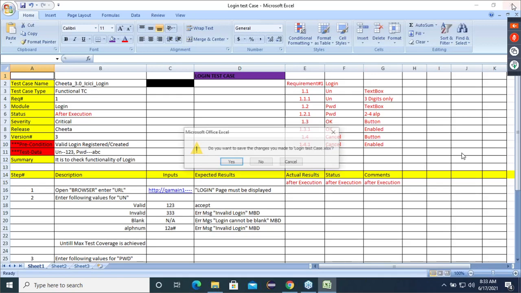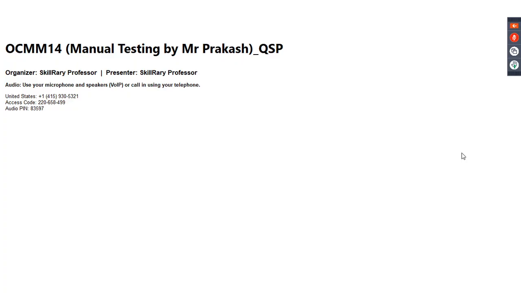Now, different test engineers are writing different cases. Example, I am assigned with login module. You are assigned with compose or inbox. So all the people will write the test cases on the same module or different modules.